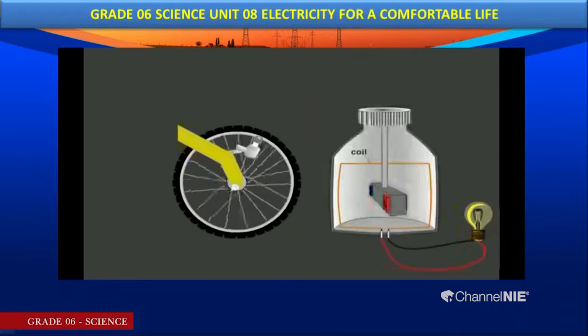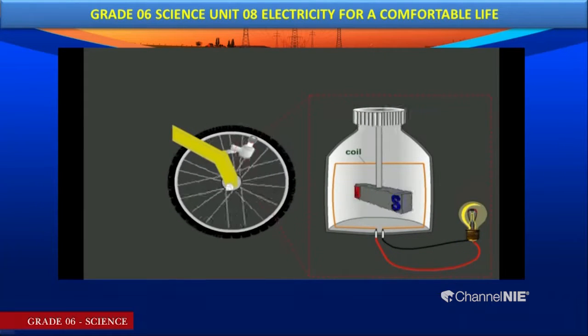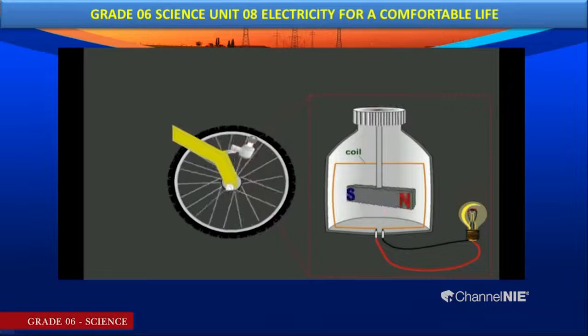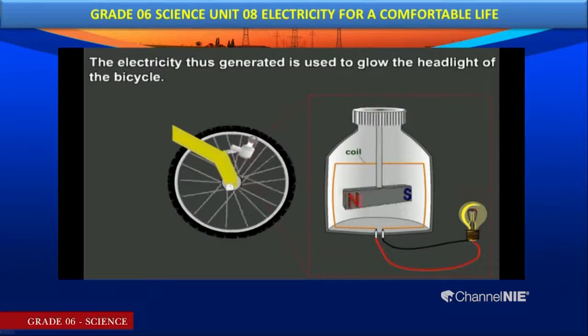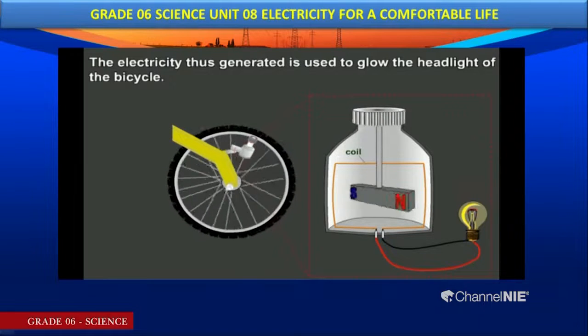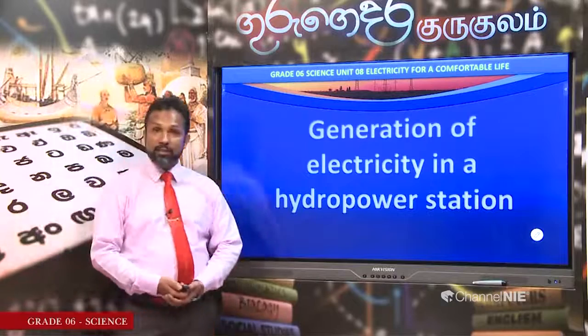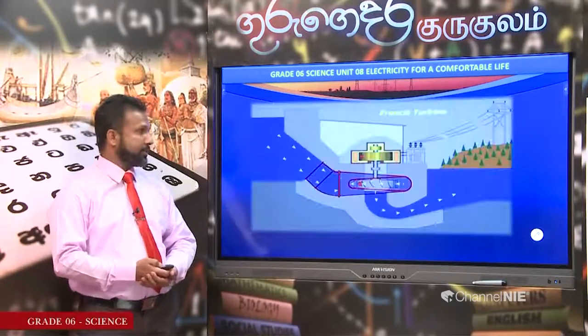You can watch that. This shows that when the magnet rotates near the coil, electricity is generated. This electricity is used to glow the headlight of the bicycle. Then let's focus our attention on the generation of electricity in a hydropower station.